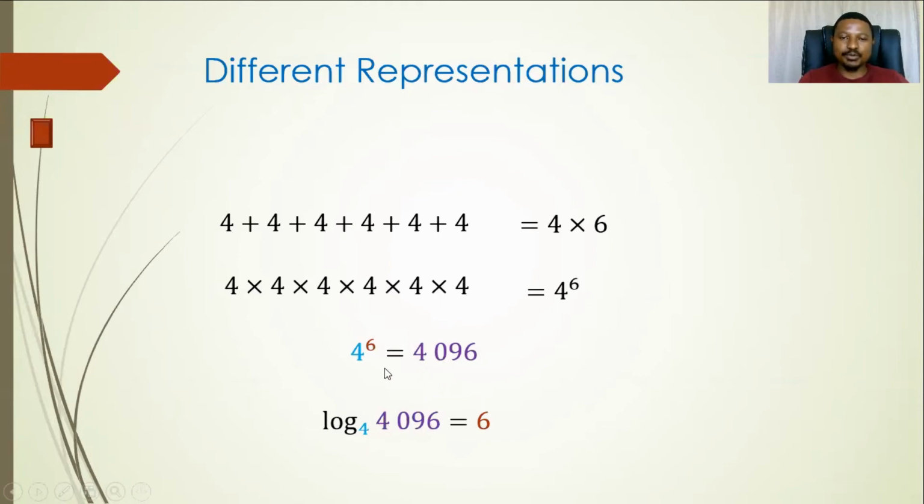So what is the relationship between these two? If you look at this, we have our base there, which is 4, and in log, the base is the same as the base in the exponential form. So we have log base 4 of 4096 equals 6. But how do you read this, or how do we interpret this? In logarithm, we ask ourselves, what do I raise the base to, to get this number? And the answer is 6. I'm saying here, you have to raise 4 to 6 to get this number. So that is how you can read logs.